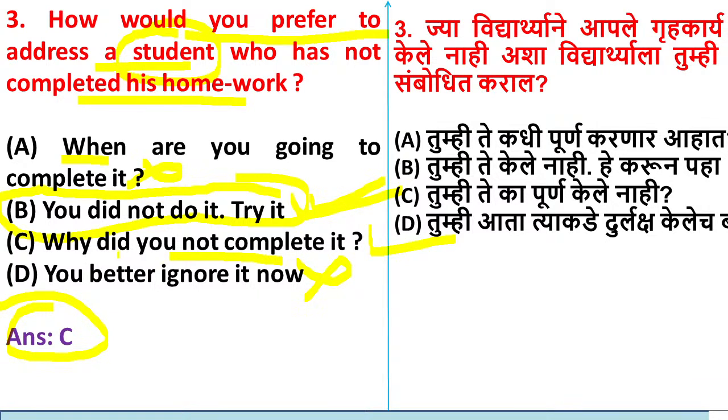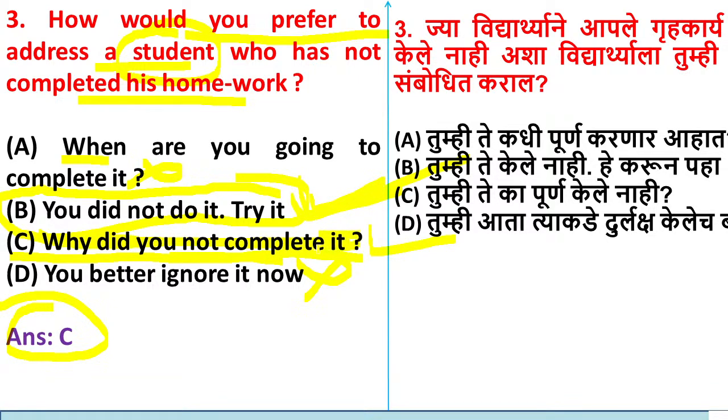So here option C is the only right one, because first the teacher will ask why didn't you complete the homework, then the student will give reasons, and after that the teacher is going to say that you can try it now, or try it at home. Yes or no? So option C is the only right one here. Why did you not complete it?